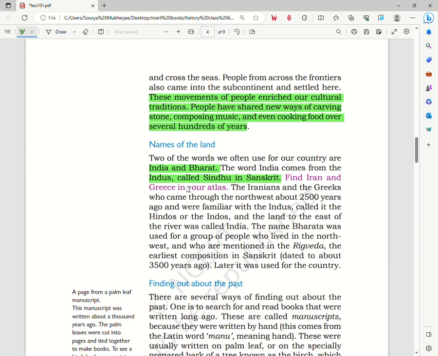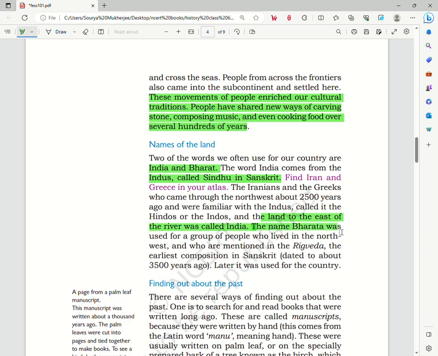and Greece. The Iranians and the Greeks, who came through the northwest about 2500 years ago and were familiar with the Indus, called it the Hindos or the Indos, and the land to the east of the river was called India, as you see here.